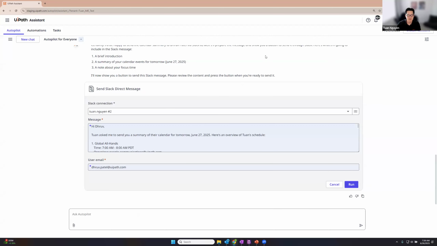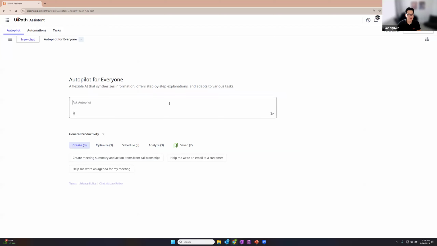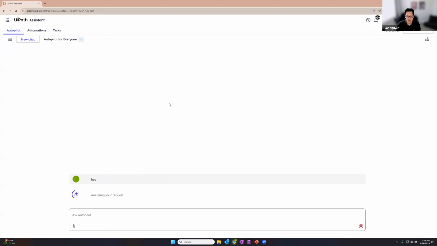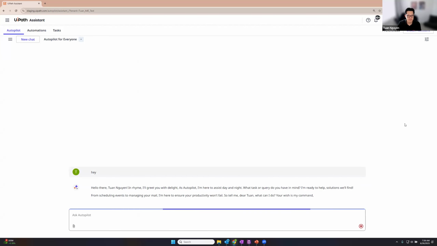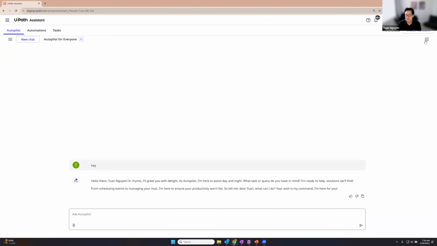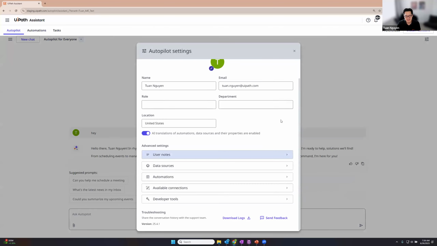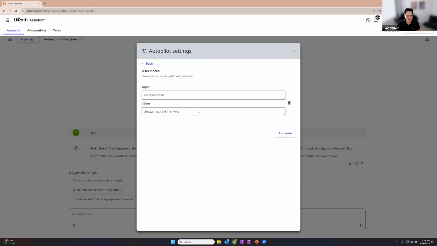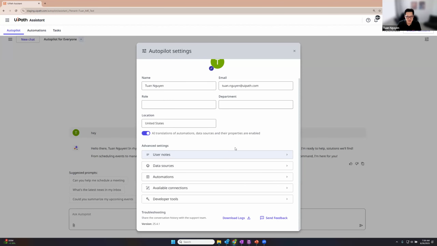And then when you go back into Autopilot for Everyone, the very next chat will actually adhere to those instructions. So if I say, hey, this time, you will see it actually will respond in a rhyme. Okay. So it's a little bit of a contrived demo, but as you can see, you could say be more business-like, be more informal. Here's some information. Here's an example of how I speak, and it's really helpful when you're trying to generate content. Okay. Just don't forget because sometimes it does apply across the board.